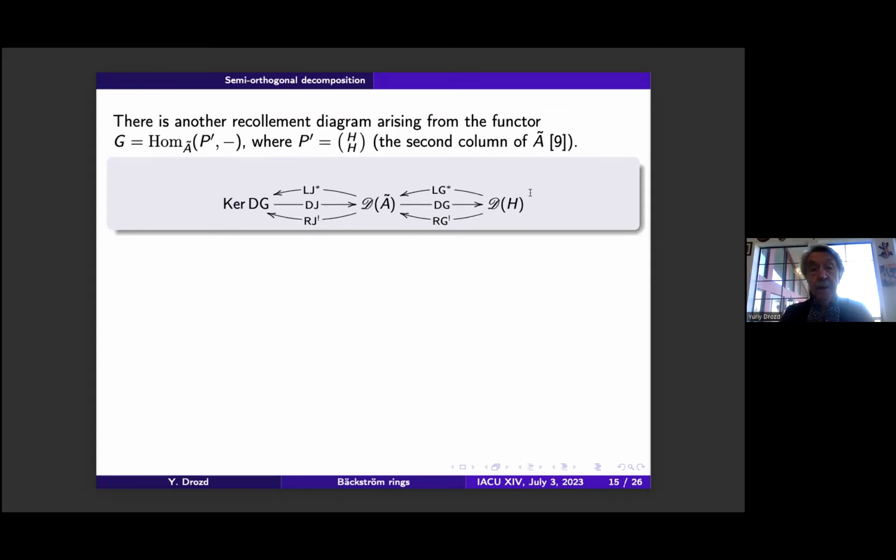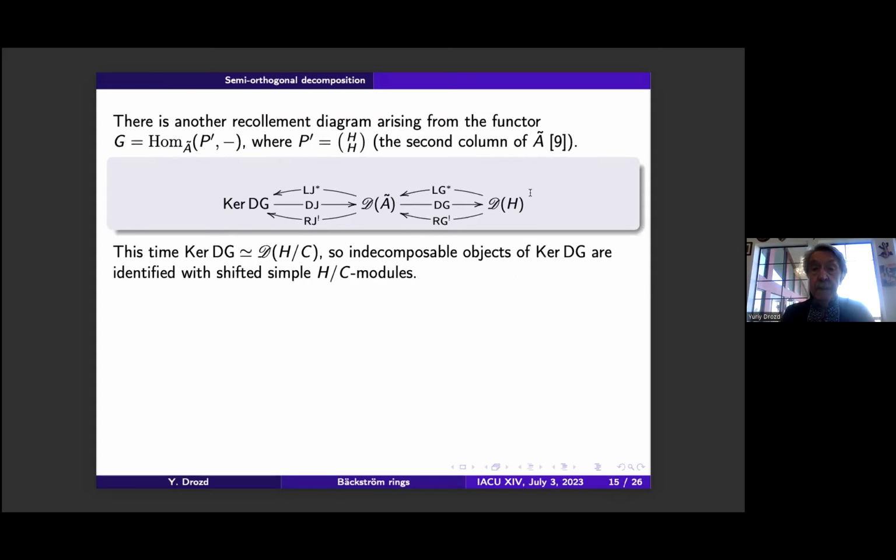And respectively, okay. And this time, if the things are better, this kernel is equivalent to the derived category of the quotient, H modulo C, and this is again a semi-simple ring. So the indecomposable objects of this kernel are identified with shifted simple modules over this quotient. There are finitely many of them, that's very easy.